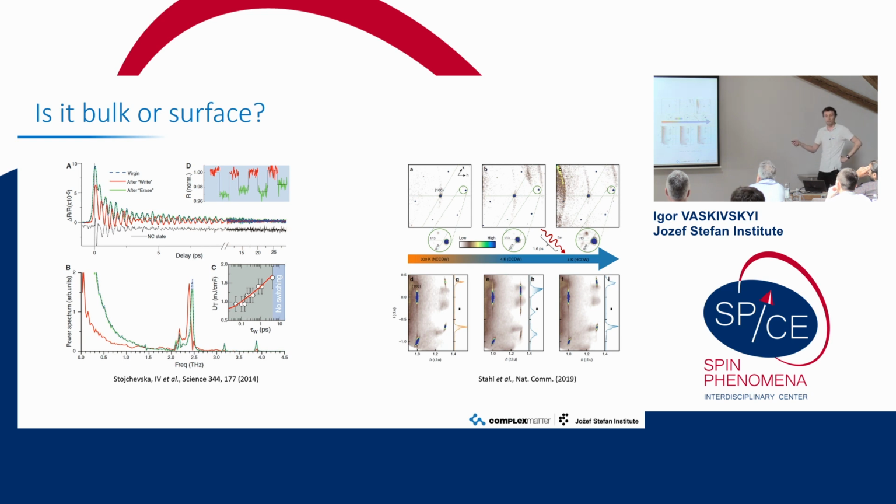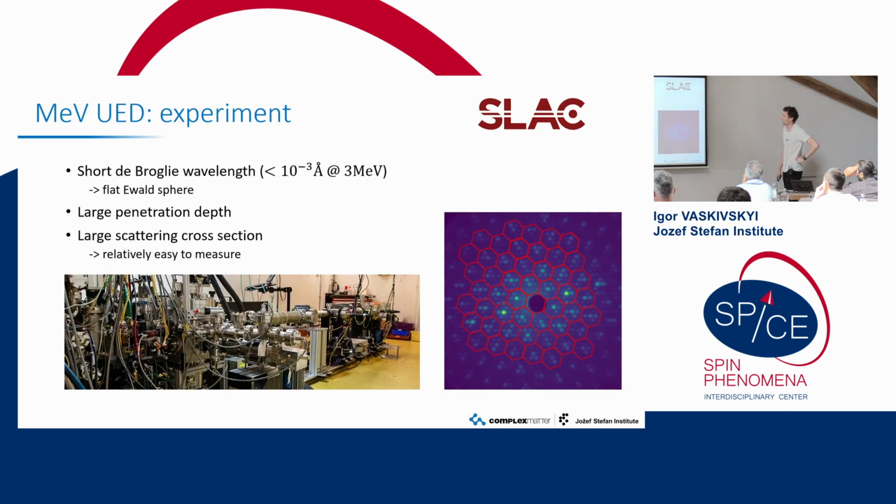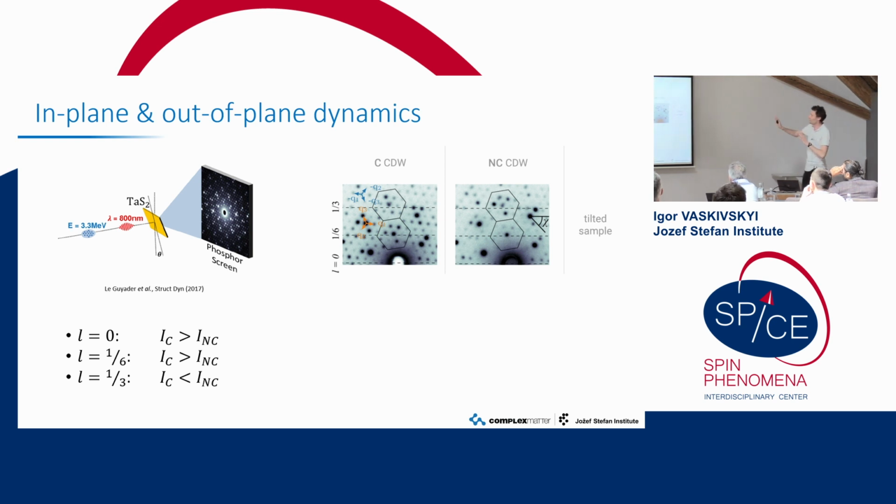So it seems like restaking does take place. However, this is a static experiment. Now we want to do it dynamically, see what the dynamics of this thing is, and for that we did electron diffraction. The reason for that, I will not go too much into details, but basically because here in a single experiment we can really observe everything we want. With X-rays, usually there is much more trouble to see the parts of the Brillouin zone which we want. Here we see everything.